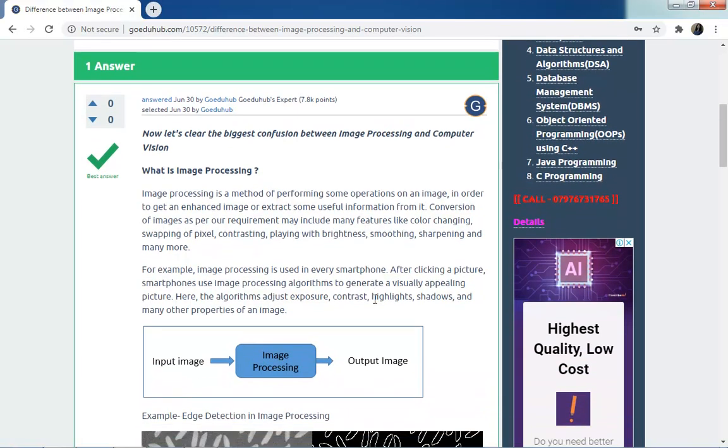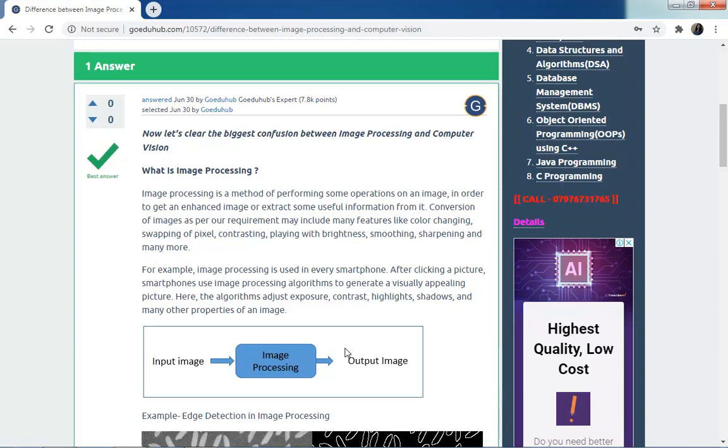As I already told you, we take an image, perform some transformation, and then get an output image. A real-time example you use in your day-to-day life is smartphones. After clicking a picture, what do smartphones do? Smartphones use image processing algorithms to generate visually appealing pictures.